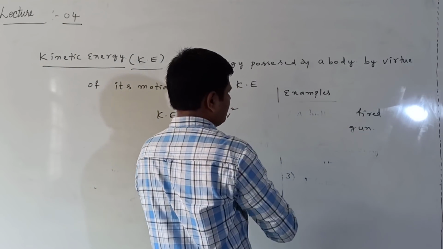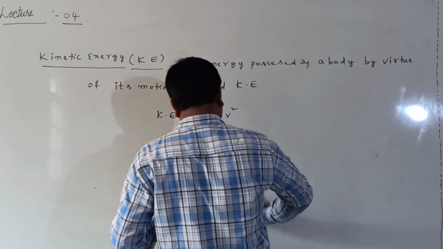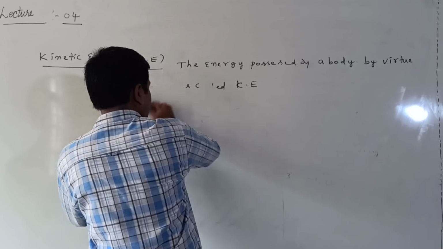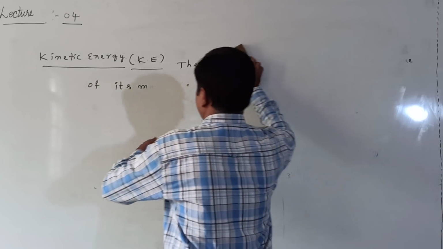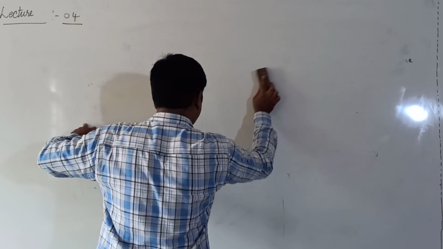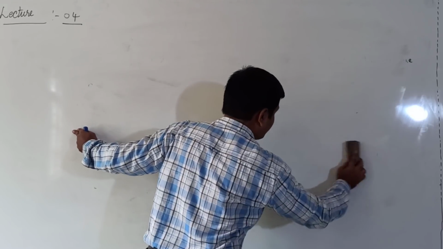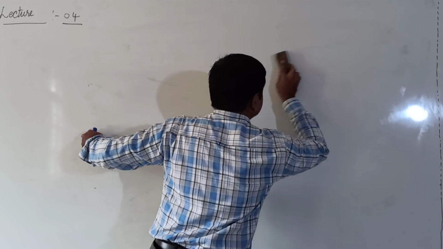Right, next we will discuss the relation between kinetic energy and the momentum of the body. It is very, very important. For competitive examinations this relation is important, and for theory exams that relation is also important.